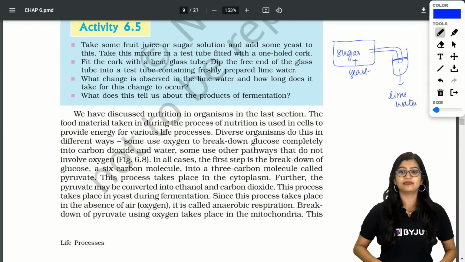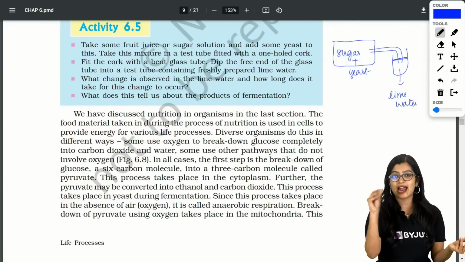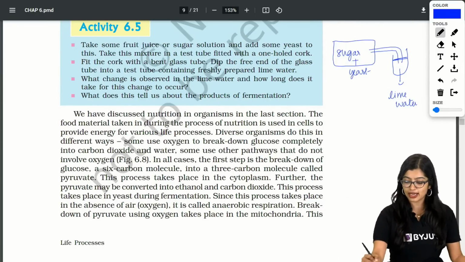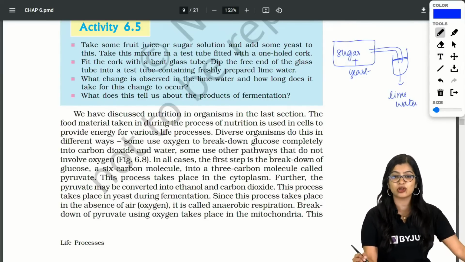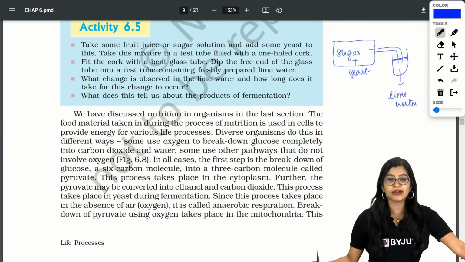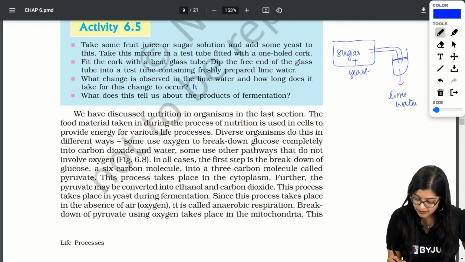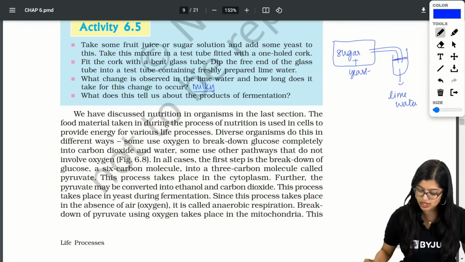So I took a sugar solution, added some yeast, mixed it nicely and then I connected one tube. I closed everything and then I connected it to lime water, right? What are we going to get? Quickly, lime water is going to turn milky. Exactly. So what will happen here? Lime water is going to turn milky.